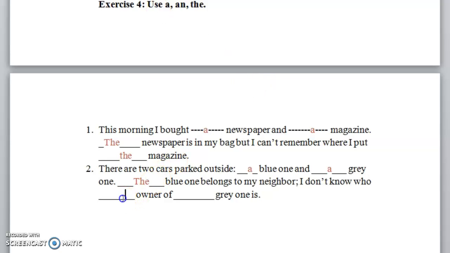I don't know who the owner of the gray one is, because I'm talking about a specific owner. I'm talking about the owner of the gray car. So I use the. And we mentioned here the gray car. So the first time we mention the word, we use a. The second time we use the. Okay? Now this is everything about nouns. And enjoy.